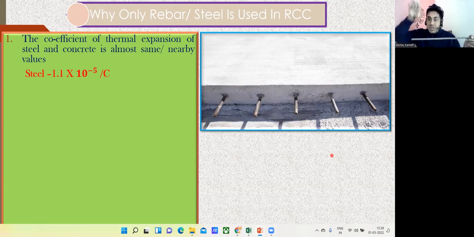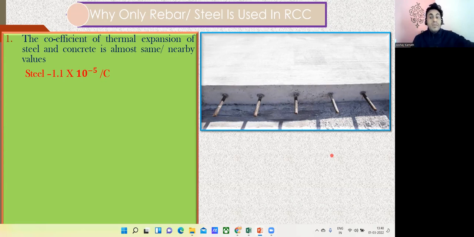In the same way, if I decrease the temperature of the room and bring it down to 15 or 18 degrees Celsius from 27 degrees Celsius, this is going to shrink as well. Let us say it will shrink by some 20 or 25 centimeters. Concrete was shrinking by 25 centimeters, this is 20, right? So both the materials are going to expand and shrink.